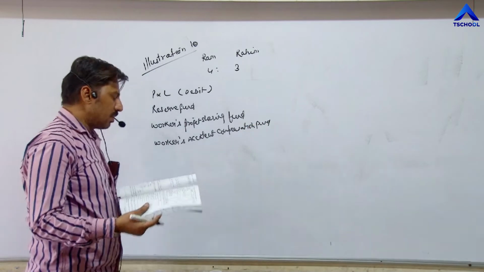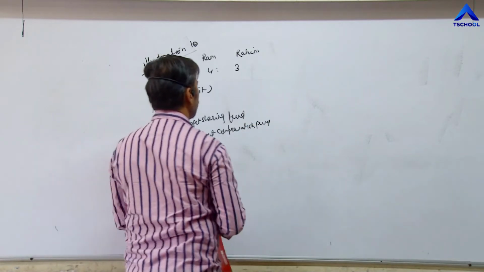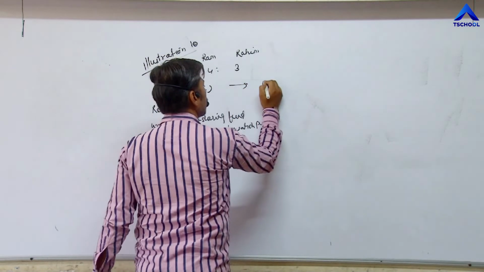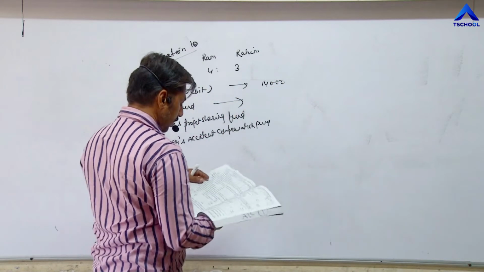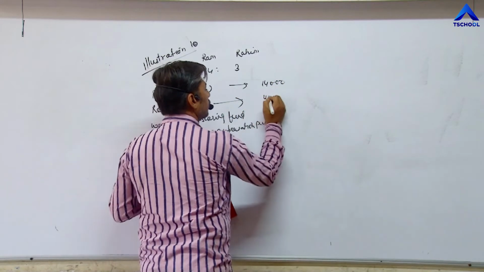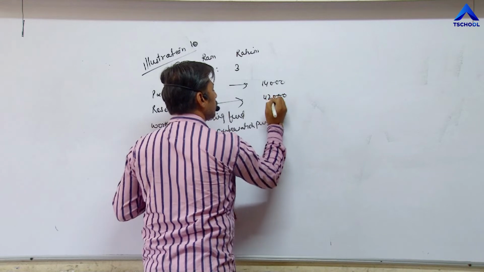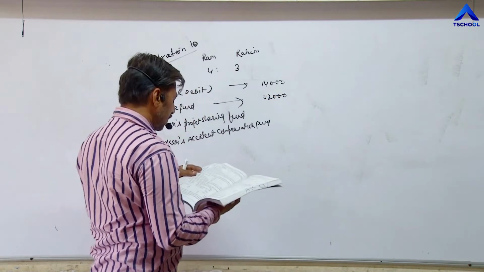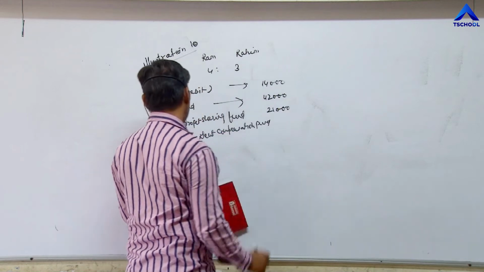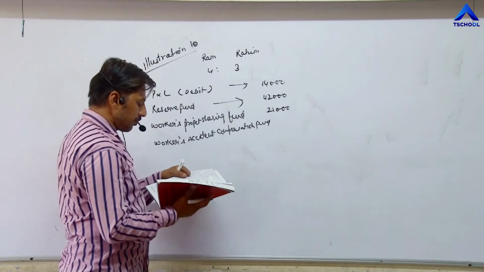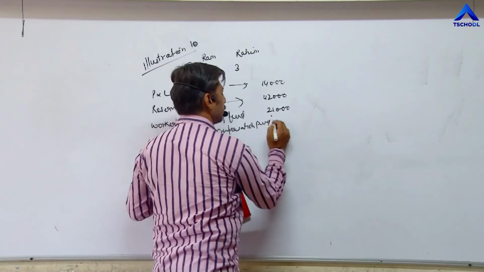The balances given are 14,000 in P&L account, 14,000 rupees in reserve fund, 42,000. Then workers profit sharing fund rupees 21,000, and last workers accident compensation fund 26,000.